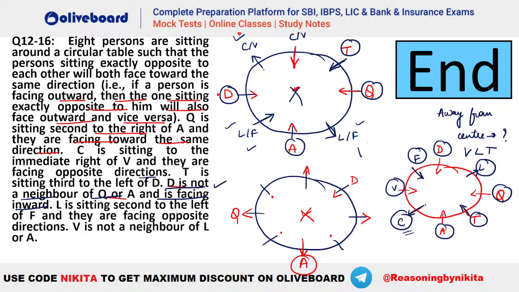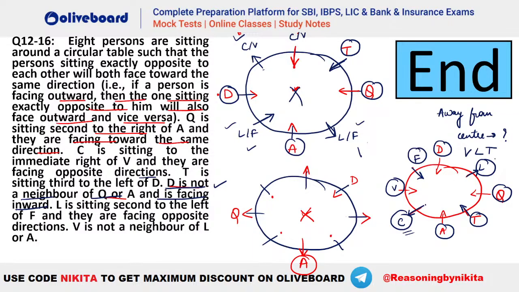D is not a neighbor of Q or A. So you can see D is not a neighbor of Q or A and is facing inward. That is fine. L is second to the left of F. So you can see L is second to the left of F, fine, and they are facing opposite directions. And that is also true. V is not a neighbor of L or A. So you can see V is a neighbor of F and C here. So this is absolutely fine.